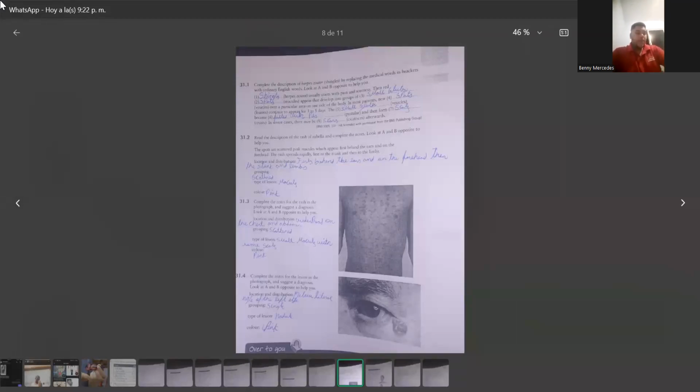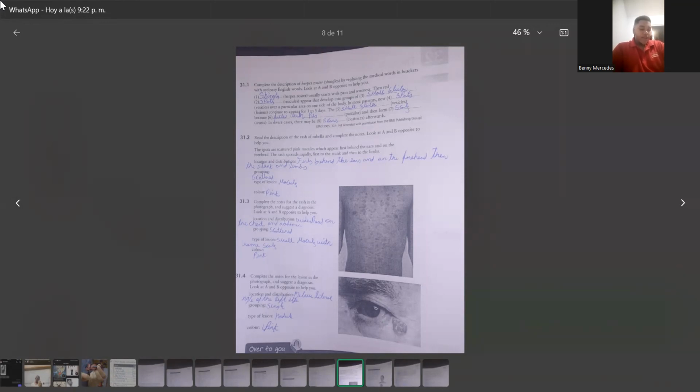31.1. Complete the description of herpes zoster, shingles, by replacing the medical words in brackets with ordinary English. Look at A and B opposite to help. Shingles, herpes zoster, usually starts with pain and soreness, then red spots, macules, appear that develop into groups of small blisters, vesicles, over a particular area on one side of the body.